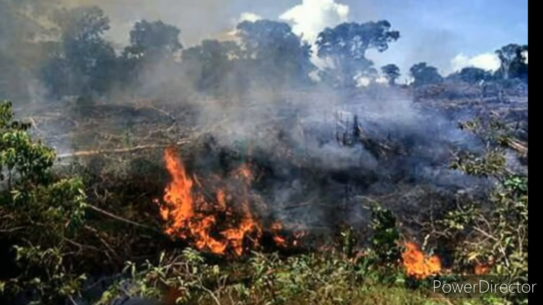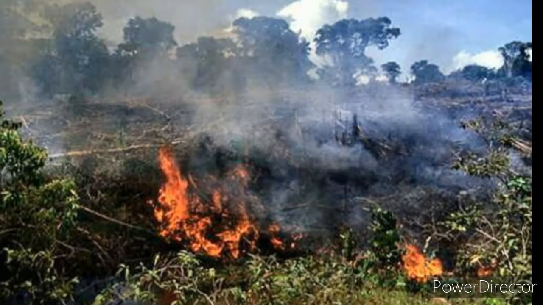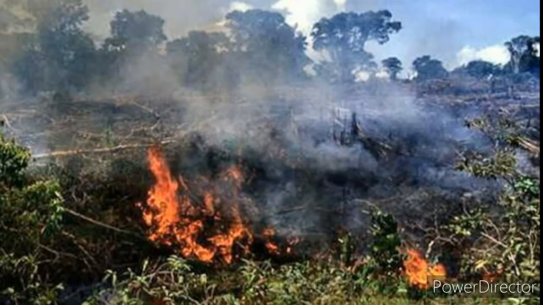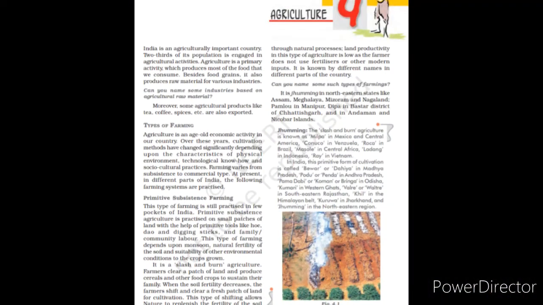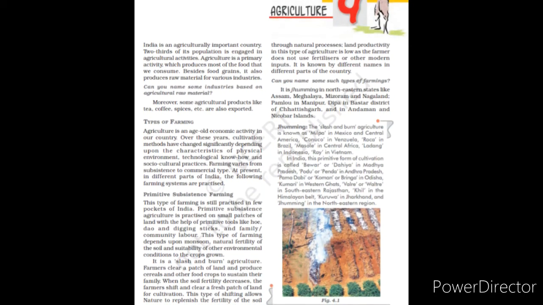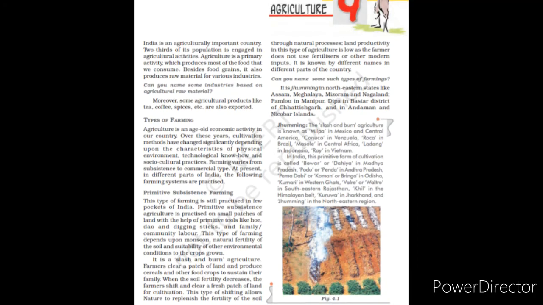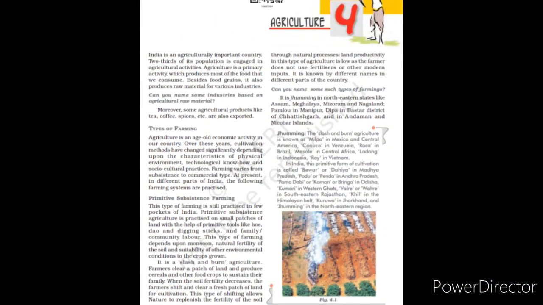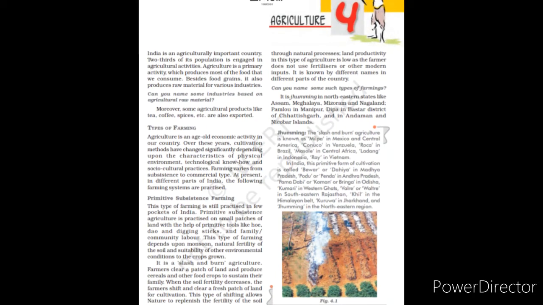Primitive farming is also known as jhumming cultivation in northeastern states of India like Assam, Meghalaya, Mizoram and Nagaland, Pamlou in Manipur, Dipa in Bastar district of Chhattisgarh and in Andaman and Nicobar. Slash and burn agriculture is known as milpa in Mexico and Central America, Conuco in Venezuela, Roca in Brazil, Masole in Central Africa, Ladang in Indonesia and Ray in Vietnam.